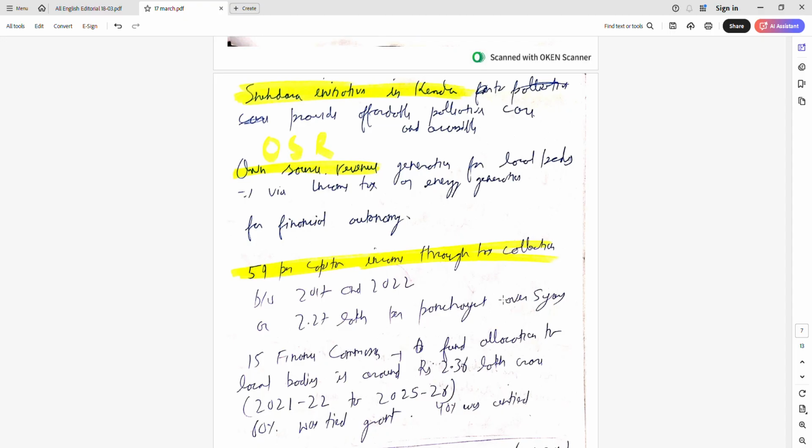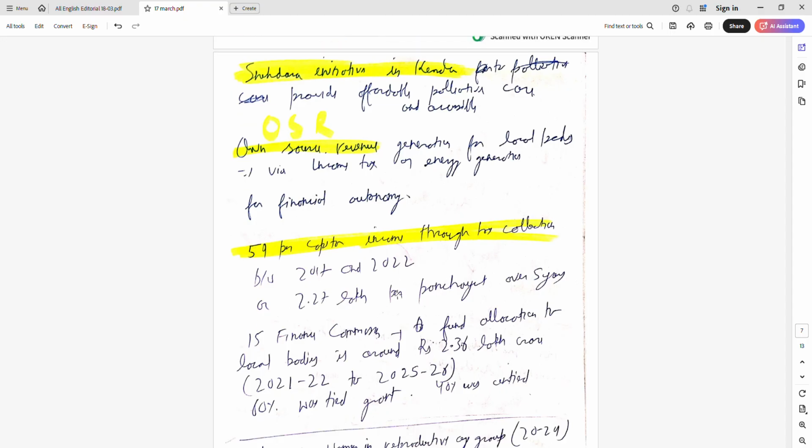So the report was there that from 59 per capita, the local bodies were able to collect between 2017 and 2022 per capita in the panchayats. Or 2.25 lakhs per panchayat over 5 years.